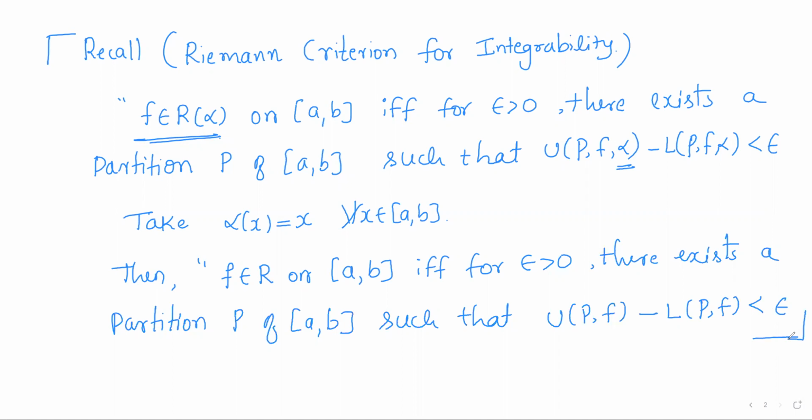So the Riemann criterion holds in general for any monotonically increasing function alpha along with the real valued bounded function f. So in place of alpha, take the identity function. When you take alpha to be the identity function, the Riemann-Stieltjes integral coincides with the Riemann integral, and the upper and lower Riemann-Stieltjes sums coincide with the upper Riemann sum and the lower Riemann sum.